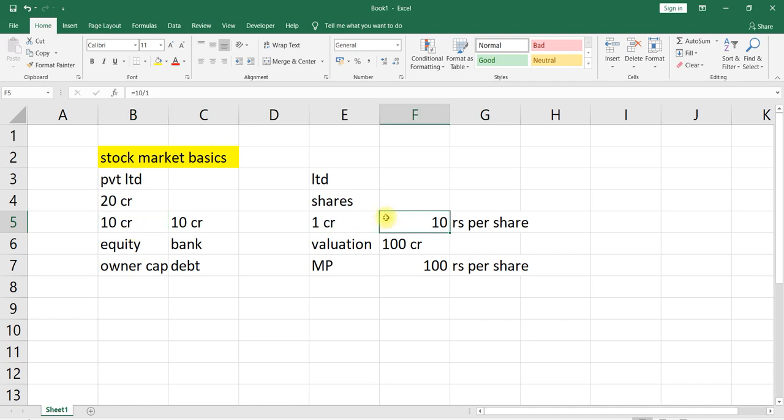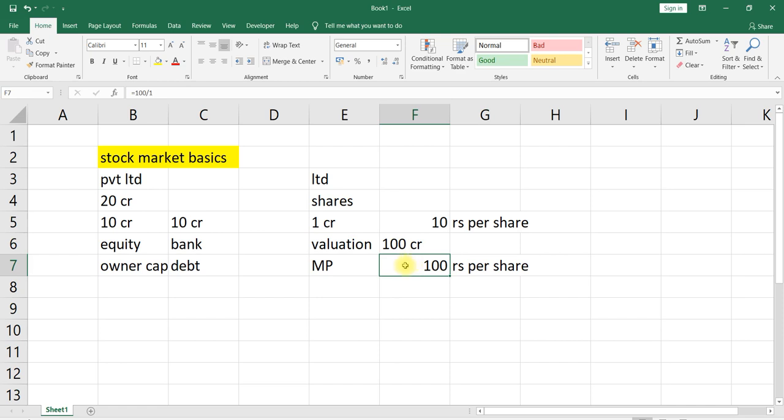Initially we considered 10 rupees per share. That is the face value, the original value of the company. And 1 crore shares have been created. The entire ownership has been divided into 1 crore parts, and each part they would like to sell for 100 rupees, because the entire company value is 100 crore. 100 crore divided by 1 crore becomes 100 rupees per share. In the sense, each part is worth 100 rupees.